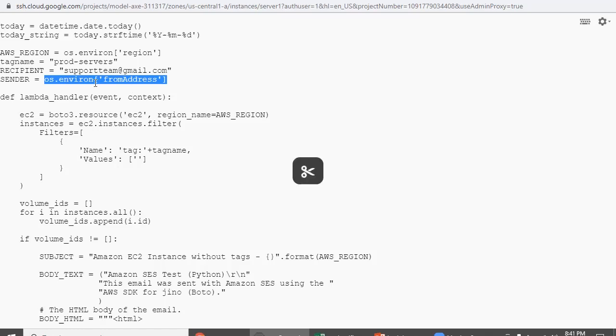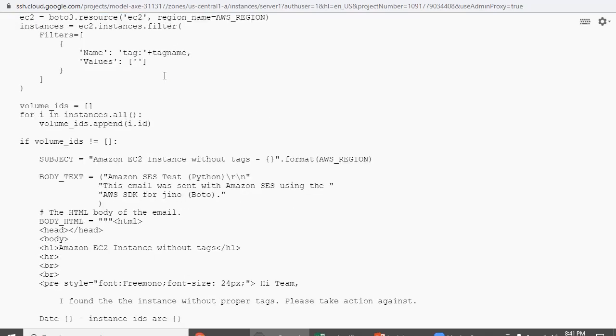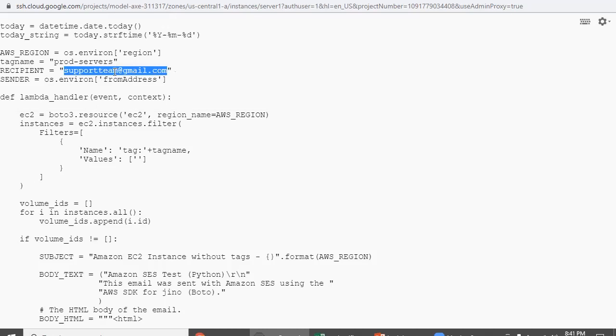The other is the mail ID of someone who has to be notified, the project owner, who has to see what servers are created or provisioned without proper tagging. He will take care of the team and make sure the team corrects their mistakes.